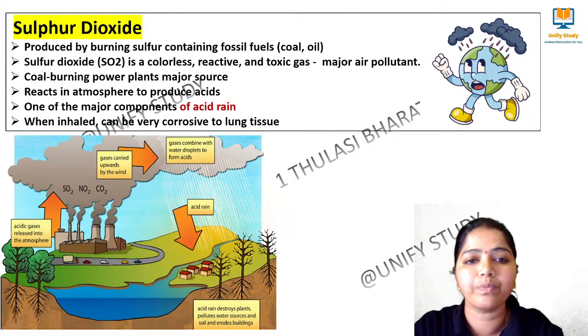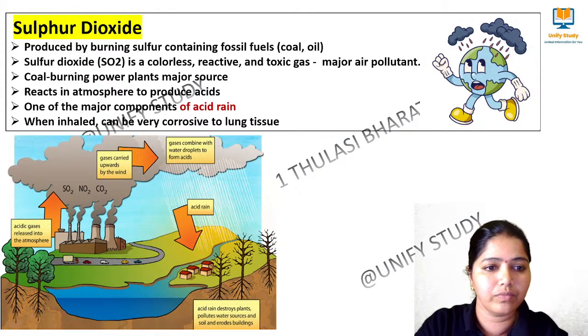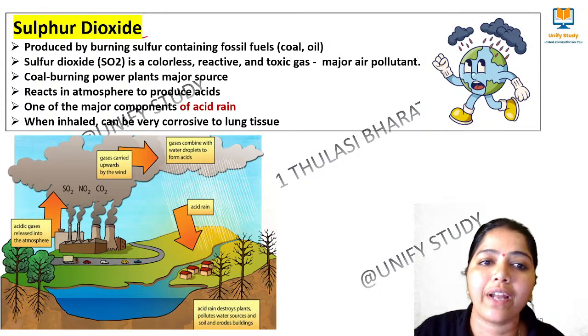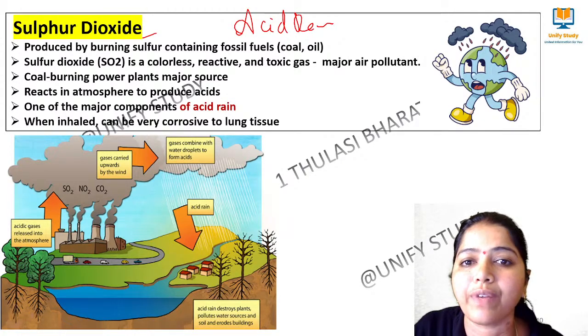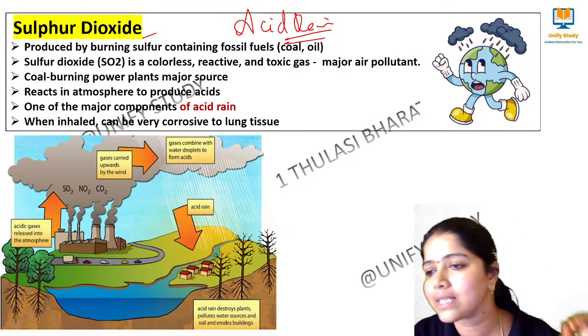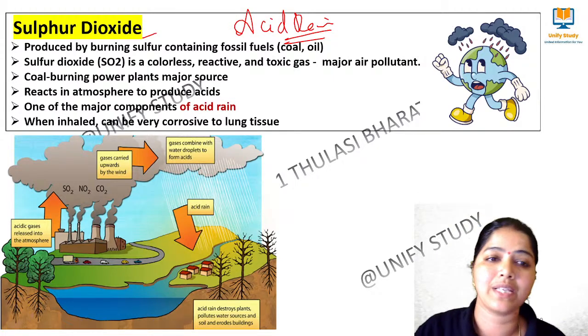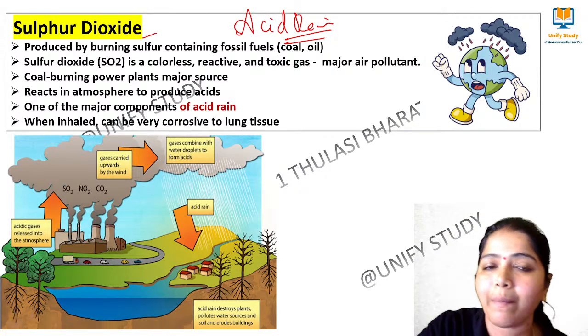Next we move to sulfur dioxide. Very important. We are getting questions on acid rain, very often. What is acid rain? Why does it happen? See, sulfur dioxide is said to be a primary air pollutant.